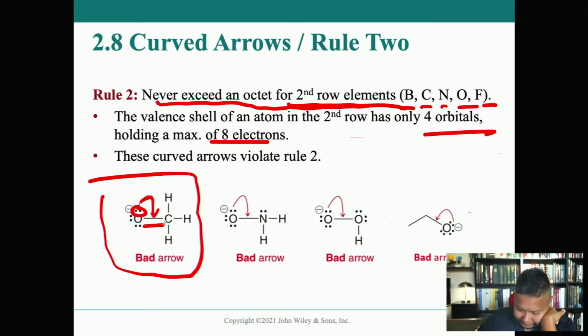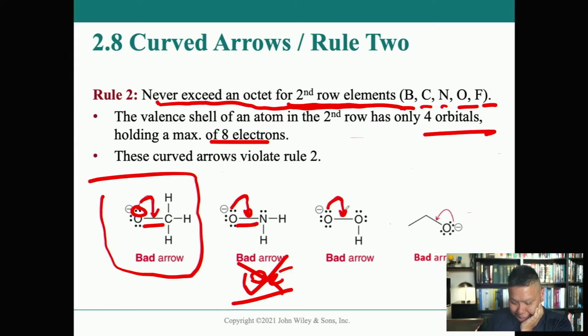Okay, this is also a bad arrow here too. Why? This lone pair coming down here puts a bond there on that nitrogen, and now you have more than 8 electrons, right? You got 10 electrons there now. That's bad, right? That's bad. Okay. Same thing here, right? Move that down there, bad arrow, because now you have 10 electrons again. 10 electrons is bad, right? And then again, right here,